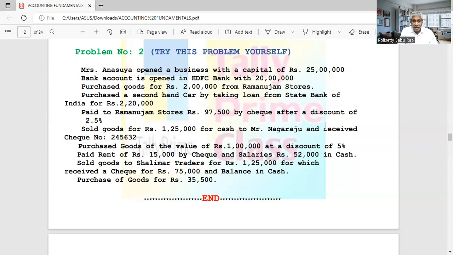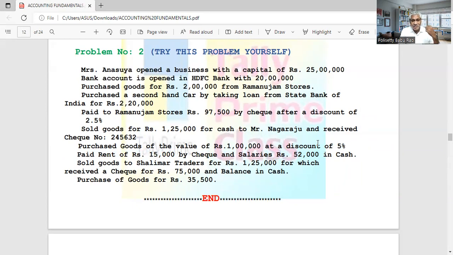Now, if you don't write the discount separately, then what will happen? Still there will be some balance. So the discount and cash together will be settled against the due amount. But in this case, at the time of purchase itself, they are giving a discount, which means you will take only the net amount as purchase or sale. That means in 1 lakh, 5% discount means 5,000 rupees.